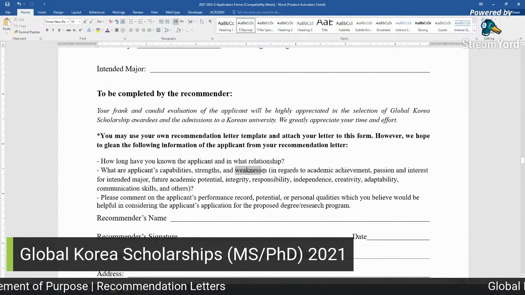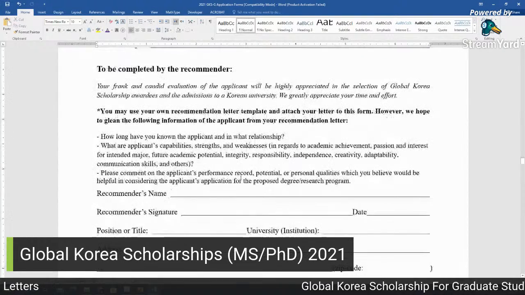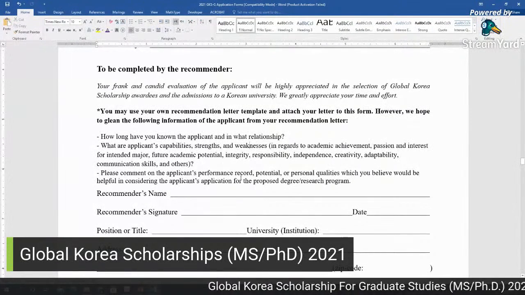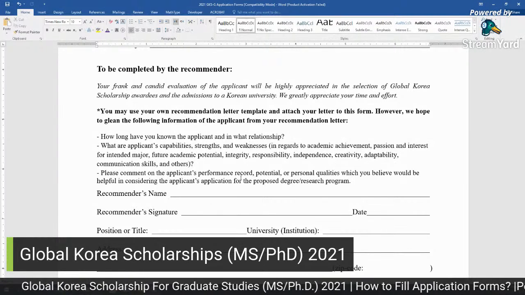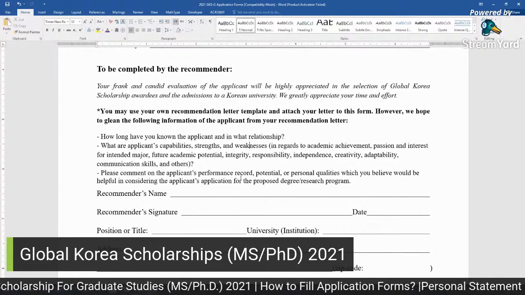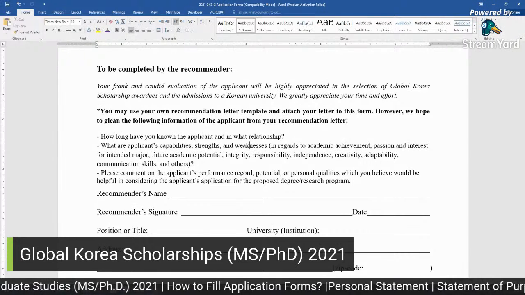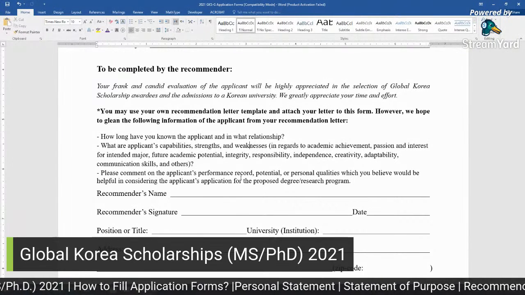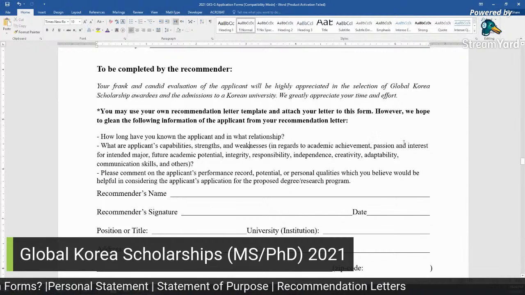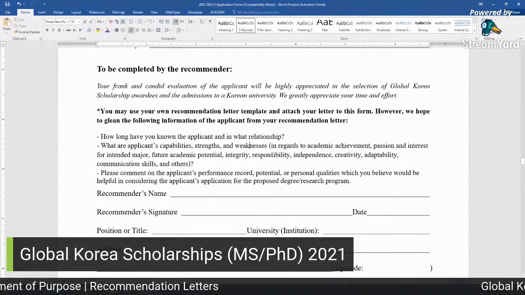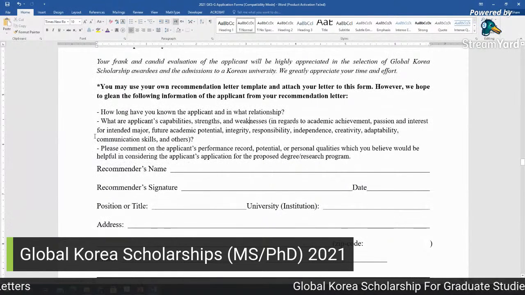Weaknesses should not be real weaknesses, like he can write he always wants to complete his task by himself, so he does not want to leave it to anyone else, or this type of weakness. Then in regards to academic achievements, passion and interest for intended major, future academic potential, integrity, responsibility, and skills, communication skills, which is important.